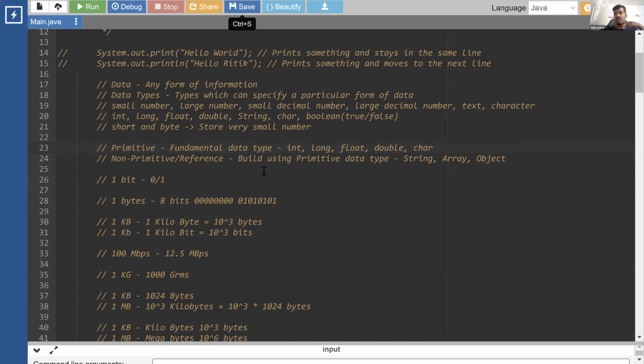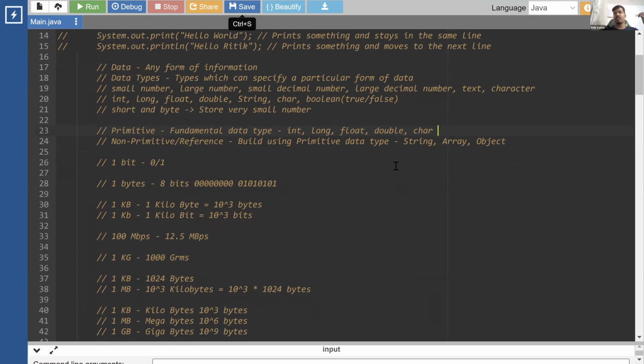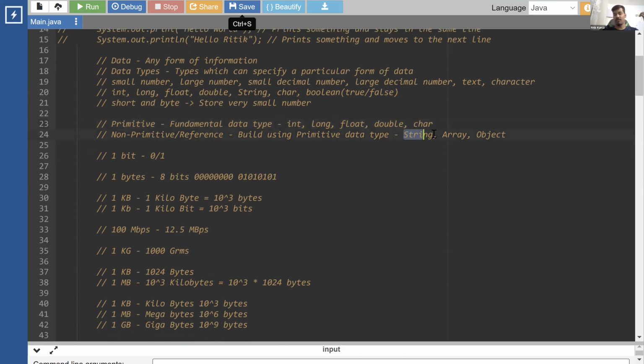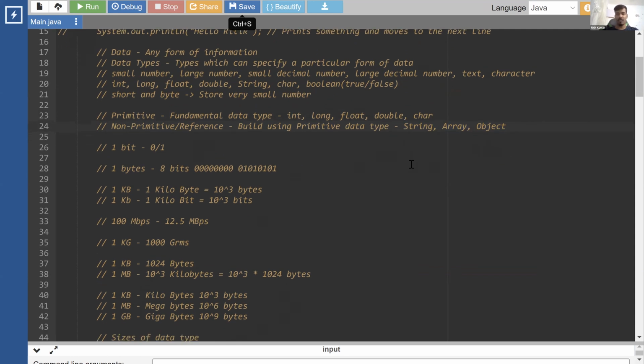Then we have non-primitive data types, which are built using these primitive data types. For example, strings is one example that we have already seen, which is built using the character data type. Then we have arrays, we can have objects, and then we can have multiple custom data types as well. We can create those using these primitive data types.